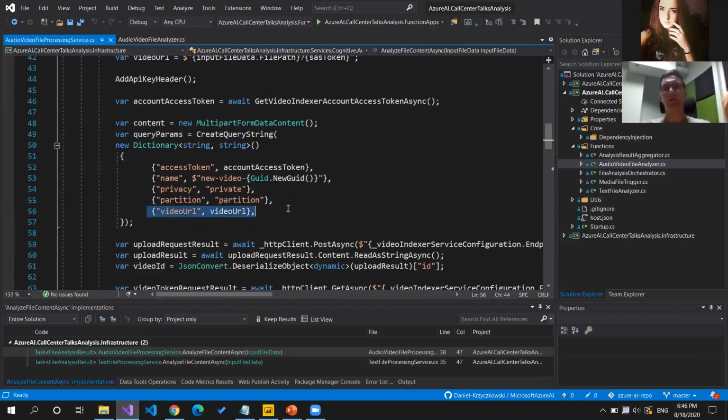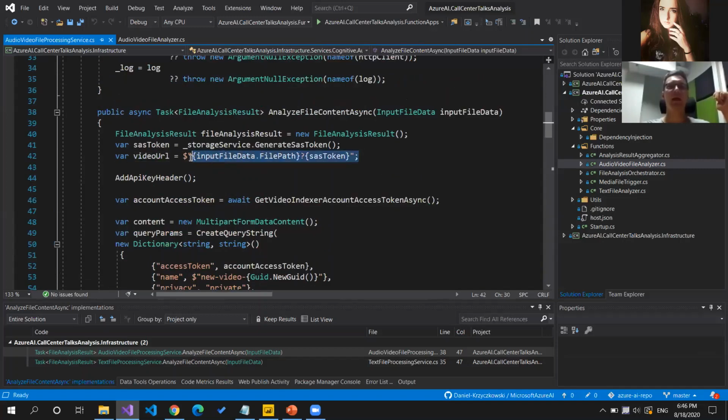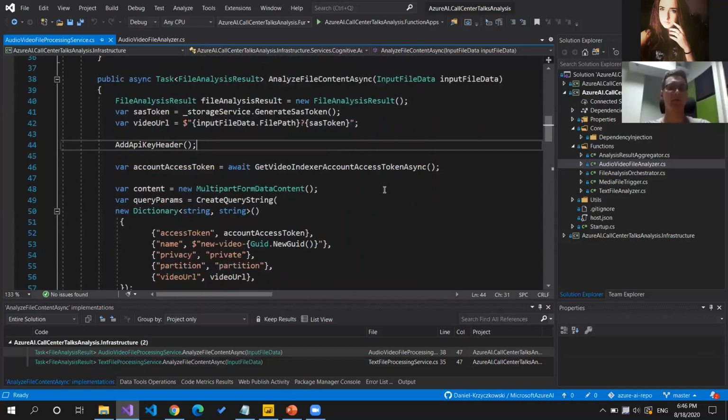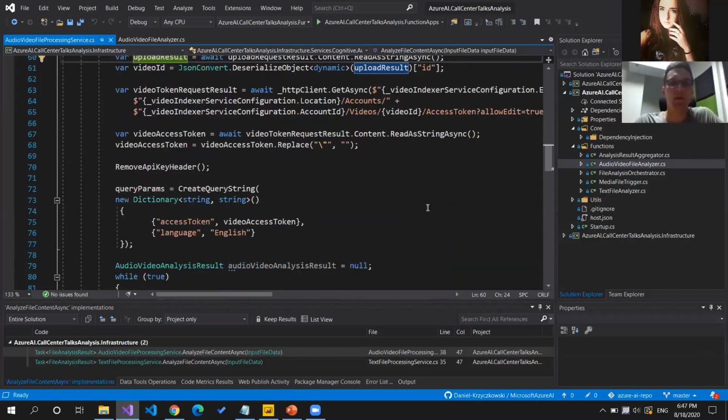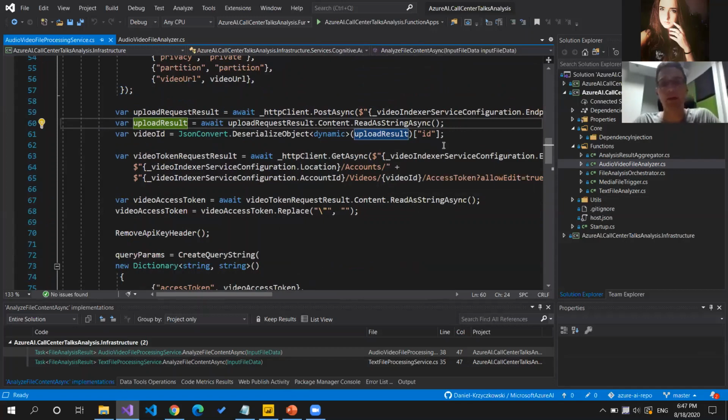One of them is very important, video URL. So this video URL parameter, as you can see, will be the URL that is pointing to a file stored on the Azure Blob Storage. And here we are using standard HTTP calls. So the HTTP client available in C# is used. We are posting this whole request asynchronously, and then we are waiting for the information about the upload. So we would like to know whether this file was uploaded correctly or not.